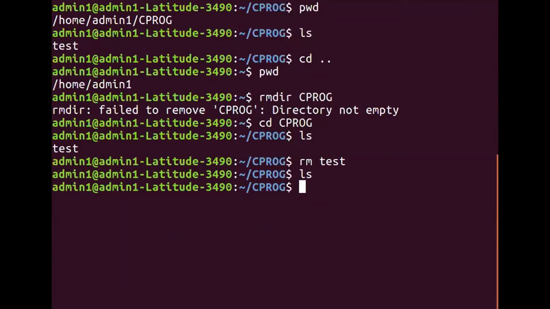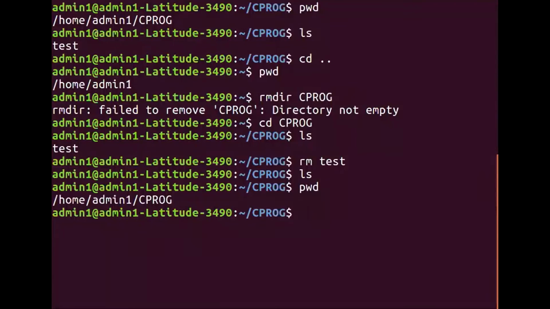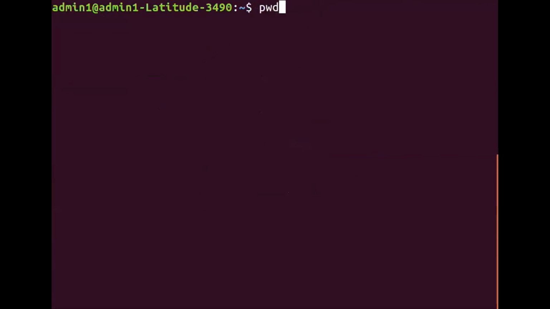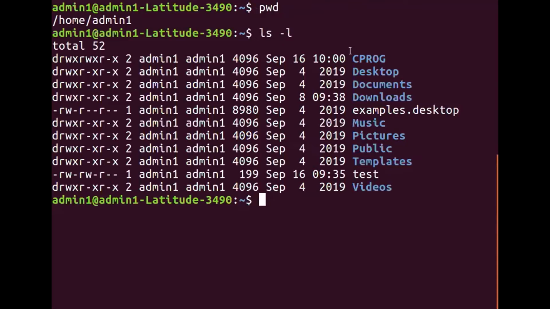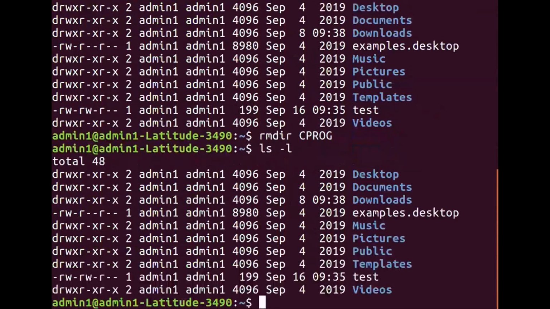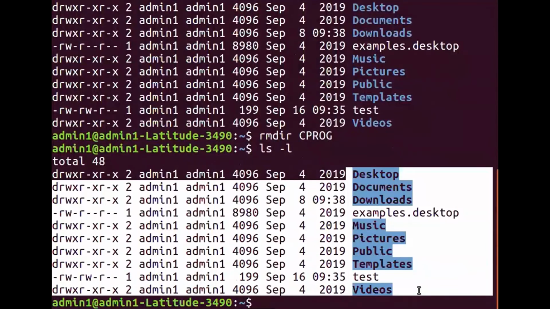What is the second condition? The directory should not be your current working directory. So I will come back to the parent directory. I'm going to clear the screen. Now my PWD is admin1, and in admin1 I have CPROG, correct? Here I will say rmdir CPROG. I'll get the dollar prompt, and then I will say once again ls -l, and you will find CPROG has totally disappeared. Got the point, right?